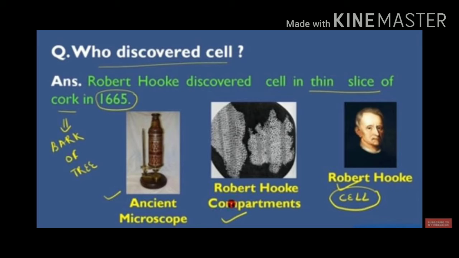Robert Hooke discovered the cell in a thin slice of cork in 1665. Cork is made up of dead cells and it is the bark of a tree. Robert Hooke used an ancient microscope under which he observed the cell structure.